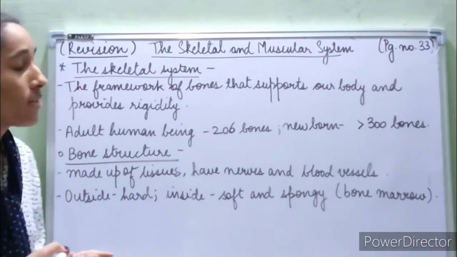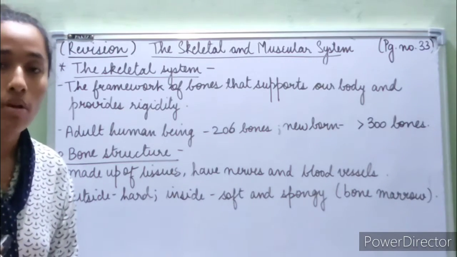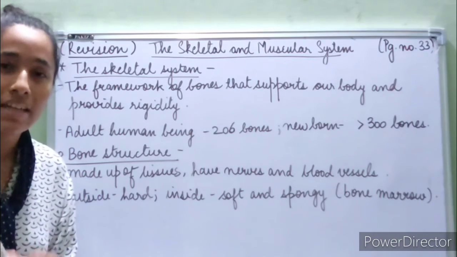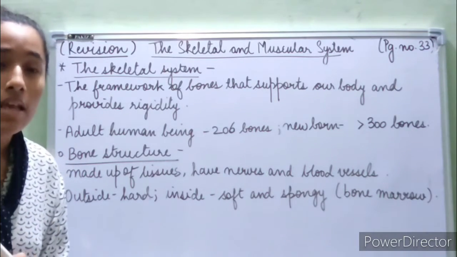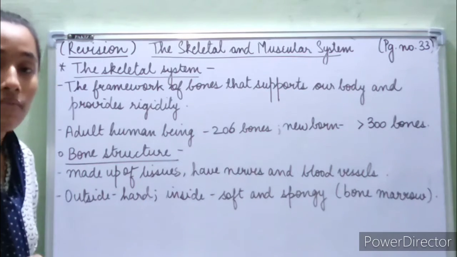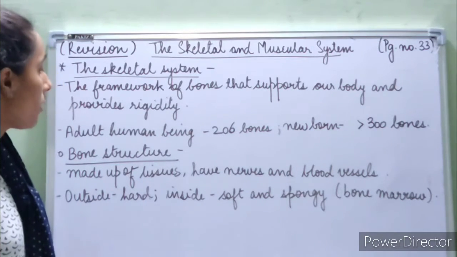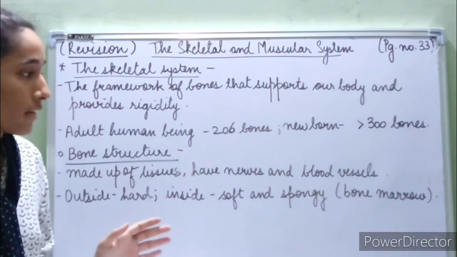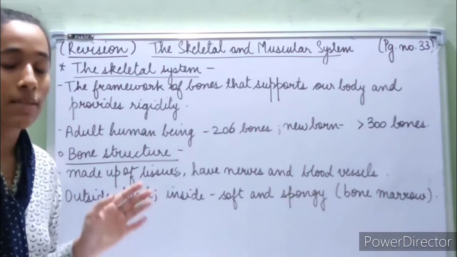So the skeletal system provides shape to our body, it provides support to our body, and it protects some very important delicate body parts, some muscles. So the skeletal system is very, very important. Now the adult human being has 206 bones.